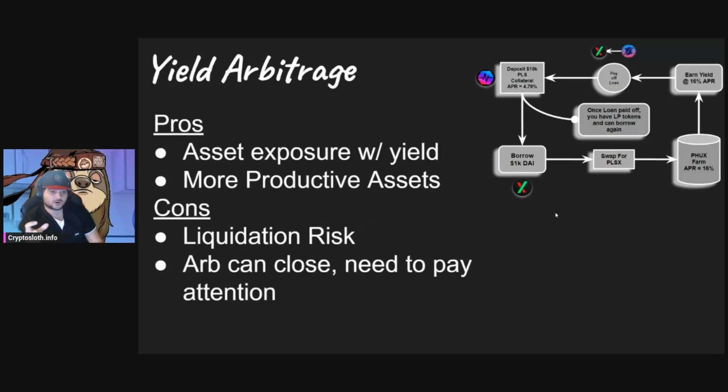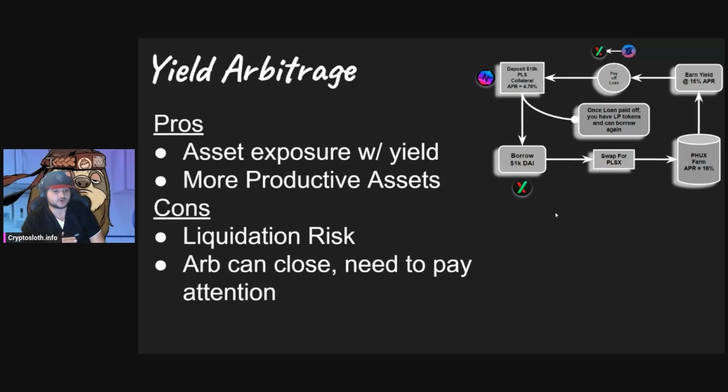Yeah, so let's go over some quick pros and cons for the last little bit of this video. The biggest pro is asset exposure with yield. So you have your PLS, your Pulsechain, sitting on the side exposed to market volatility. So if we're in an uptrend, not only are you earning this 12% spread in profit, but also your collateral is going up too. So you're still getting that price appreciation that you would if you just held your token liquid. And that brings me into the next point, is that your assets are more productive. So you're getting that price appreciation and you're getting extra yield on top of it because you've unlocked liquidity via a collateralized loan.